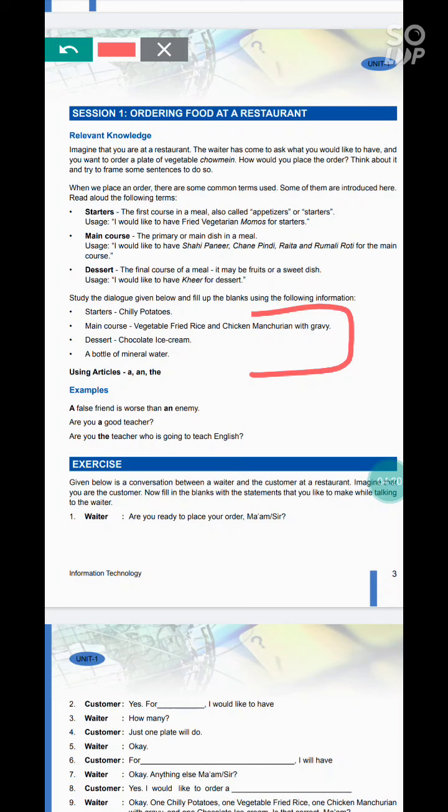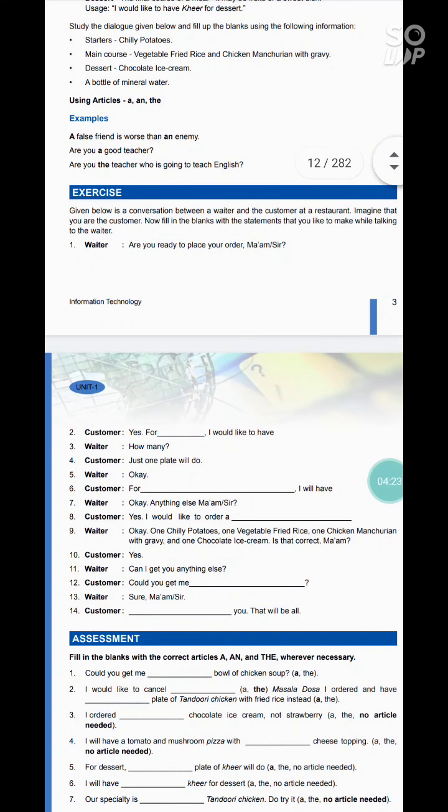Okay. So the first sentence, the waiter is asking the customer, "Are you ready to place your order, ma'am or sir?" The customer is replying to him, "Yes. For starters, I would like to have chili potatoes." Next, the waiter is saying, "How many?" The customer is again replying, "Just one plate will do." "Okay," the waiter said. Next, the customer is saying, "For main course, I will have vegetable fried rice and chicken manchurian with gravy." The waiter is saying, "Okay, anything else, ma'am or sir?" The customer is replying again, "Yes, I would like to order a chocolate ice cream for dessert."